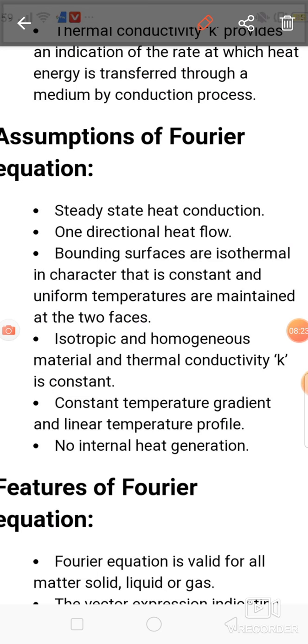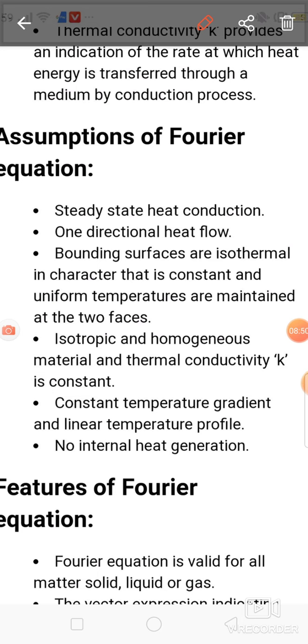And the next assumption is no internal heat generation. Sometimes the object we consider may contain a battery or some internal source that creates heat. We do not consider internal heat generation; heat transfer takes place from one surface to the other surface.